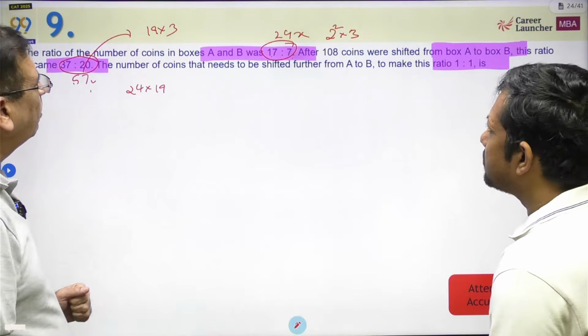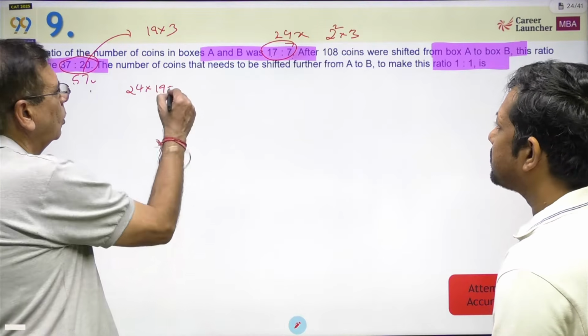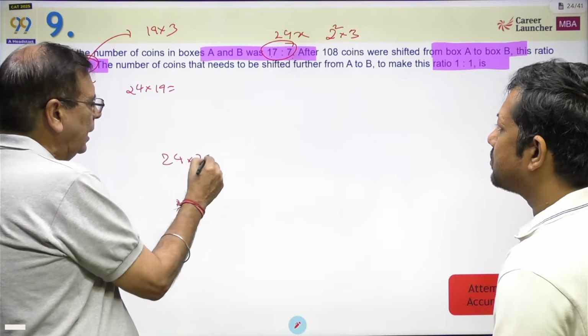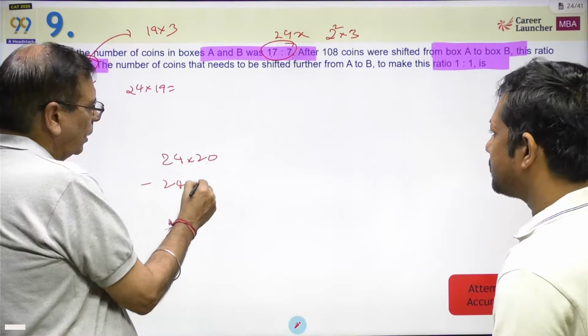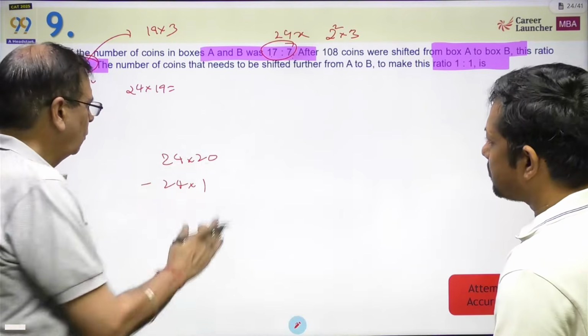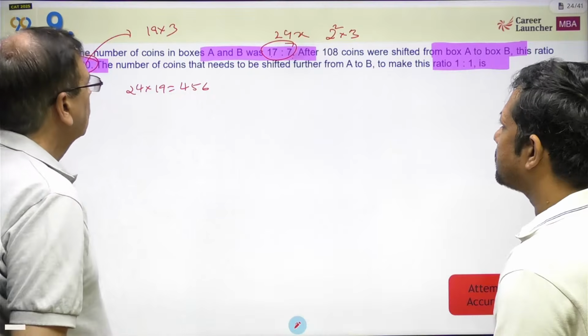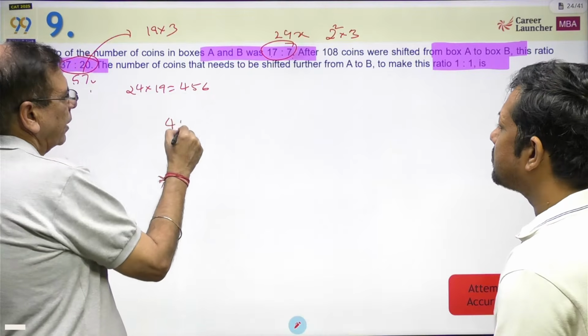Now please tell me what is happening. This is equal to 24 into 19, how much is that? It is 24 into 20 minus 24 into 1. 480 minus 24 is 456. So 456 is the number of coins. So I have 456 coins.